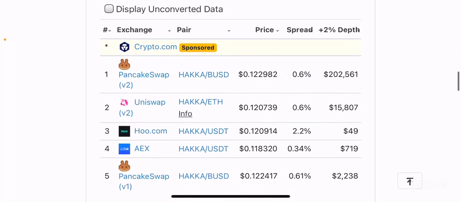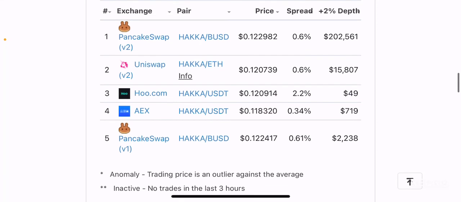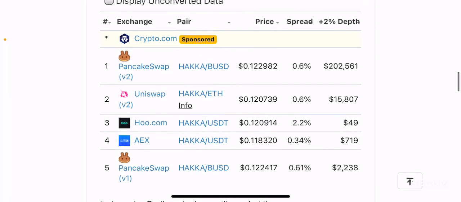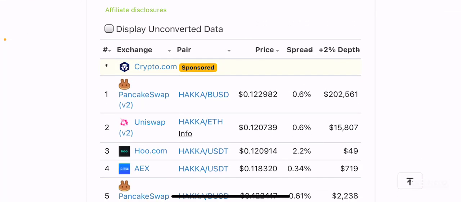If you see, this token is available on PancakeSwap using BUSD, and you can get it from Uniswap, although fees in Uniswap are extremely high. You can also get it from a centralized exchange such as Huobi.com, where you can get it with USDT. I wouldn't really recommend AEX because it's the first time I'm ever hearing about that exchange. But I would say PancakeSwap is the best bet because it is decentralized to a decent extent, and also available. You can pretty much do the swaps within your wallet without having any central authority like a centralized exchange, right?